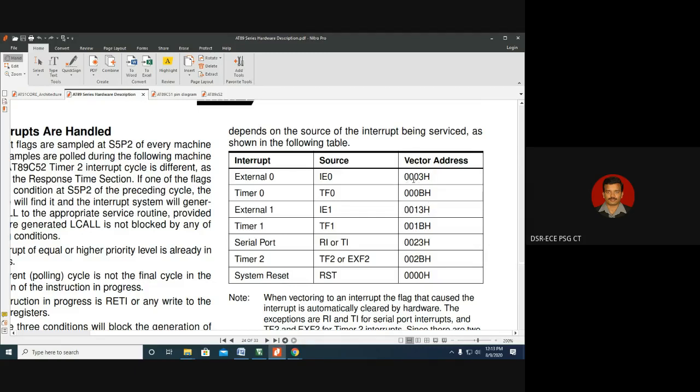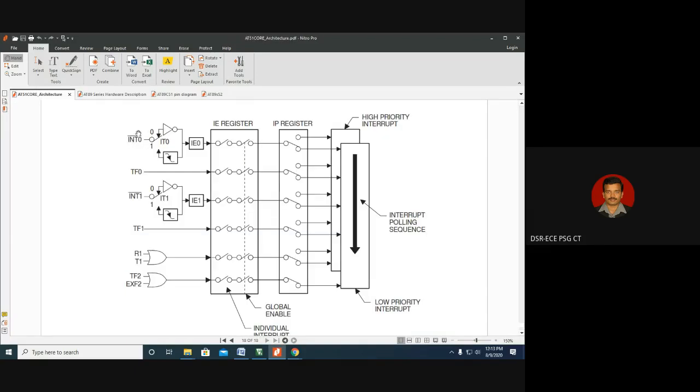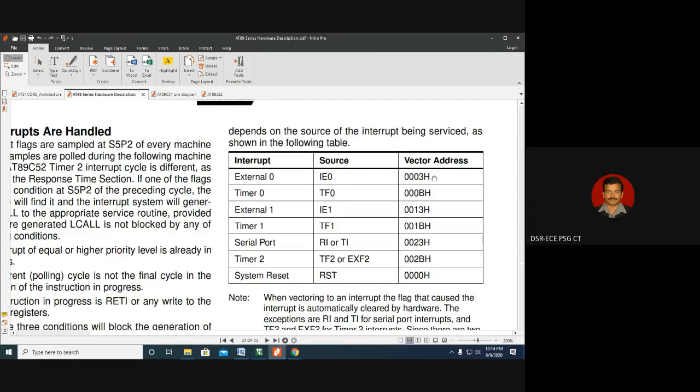So what do you mean by 0003 and 0013? Whenever this interrupt happens, what needs to be done has to be written from this location. Once again I repeat, whenever an interrupt happens, what needs to be done has to be written from that vector location. For example, external interrupt 0 is a level 0 type of interrupt, no? So whenever the logic 0 comes here, this flag will be set and it will interrupt the microprocessor. Then microprocessor execution will jump to the 0003 location.